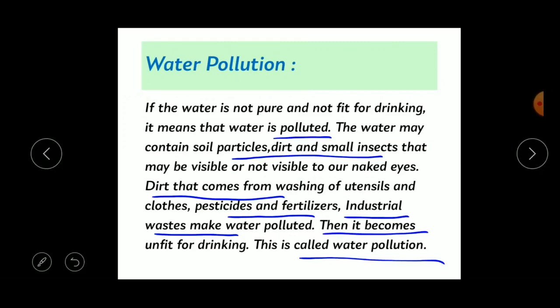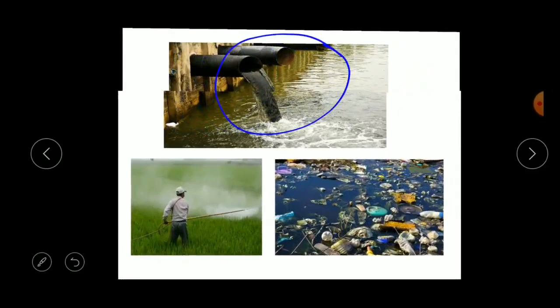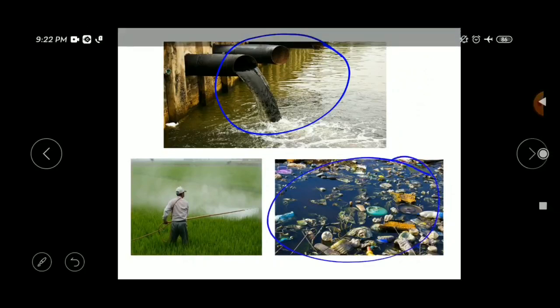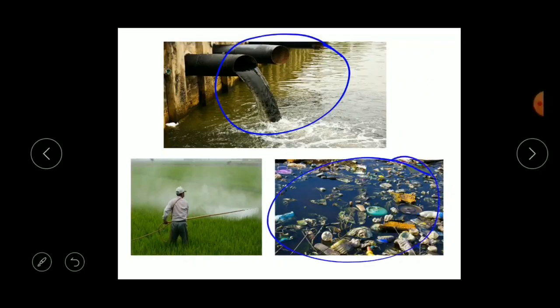So this is called water pollution. Understood children? And even in this picture, can you see this picture? Yes, even by throwing plastics into the water, the water becomes dirty and polluted.